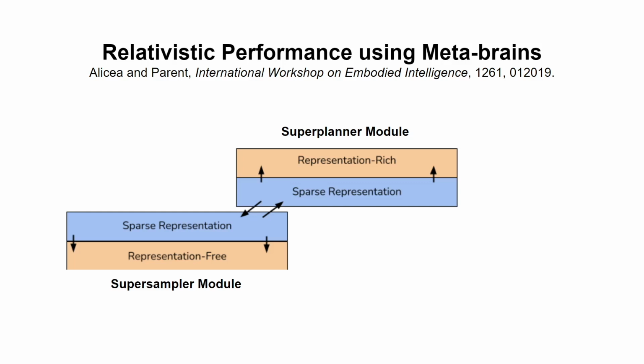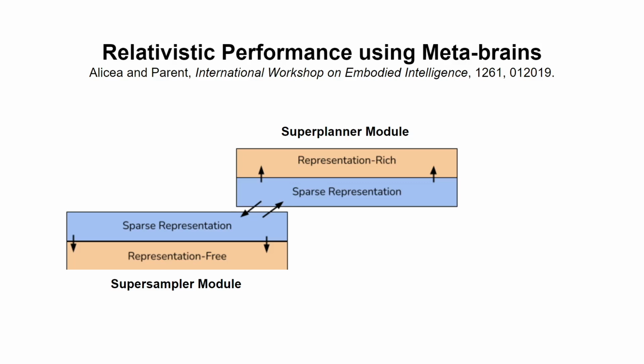And so you can actually have a super sampler module, a super planner module. They can interact. Those models interact. Information moves up and down the layers, and you can get this sort of relativistic regime out of a computational agent, or you can represent some of these.